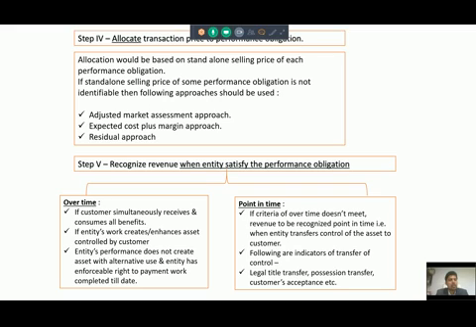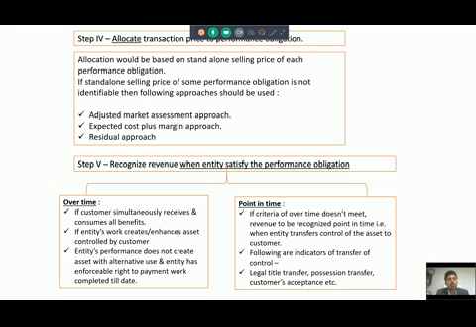But the sale related to AMC is a case where the customer simultaneously receives and consumes all the benefit while you provide the AMC service. So that is the satisfaction of the performance obligation over time. Here the AMC part is satisfied over time and the sale of TV part is satisfied at a point in time. So revenue related to the sale of TV will be recognized in the first year, but the sale of AMC will be recognized over 3 years.